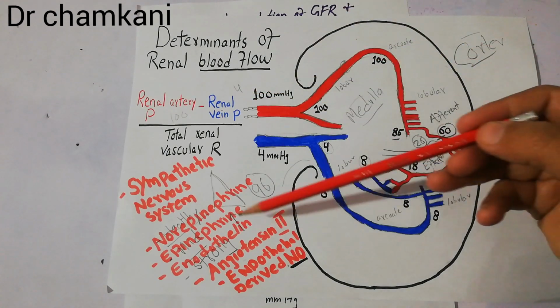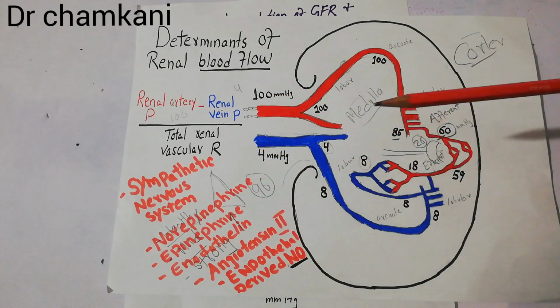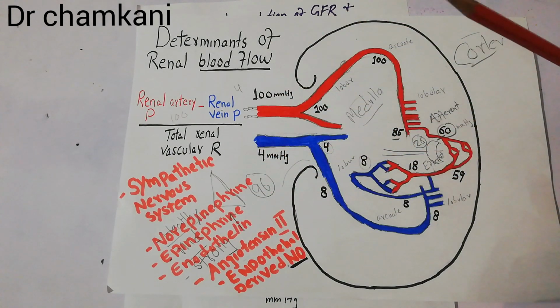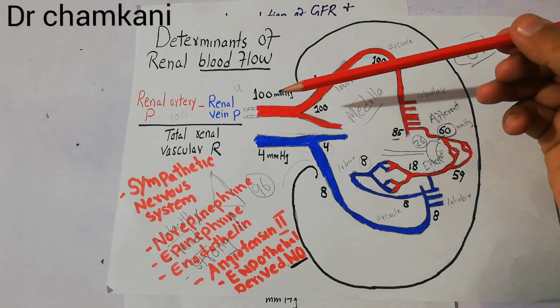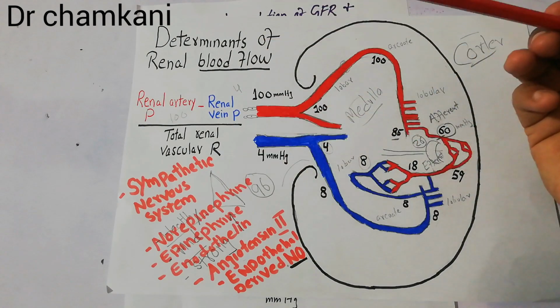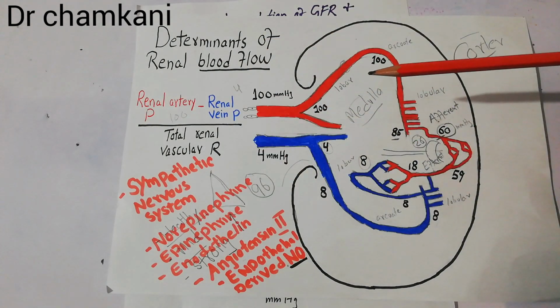These factors increase or decrease the resistance, which ultimately increases or decreases the arterial pressure along the renal vasculature. Changes may occur in the arterial pressure, and different determinants may bring changes in the renal blood flow.